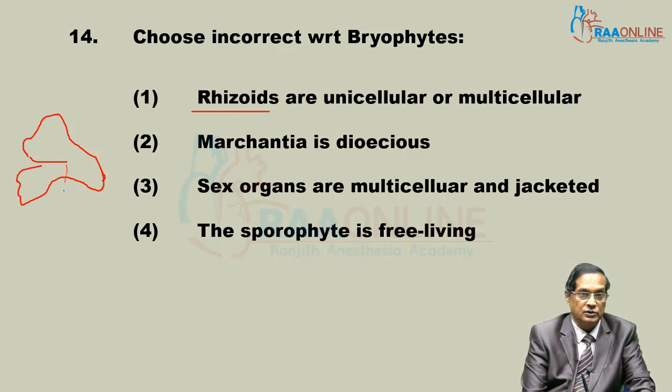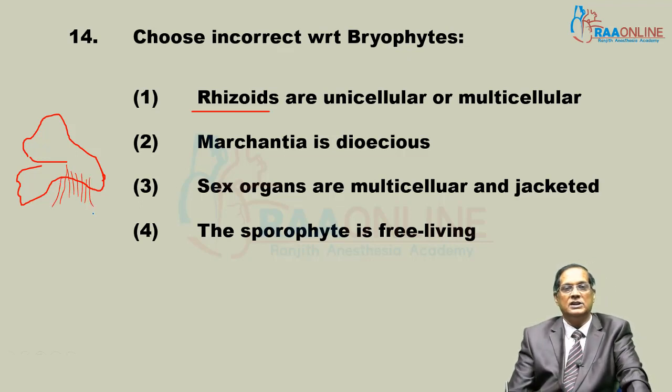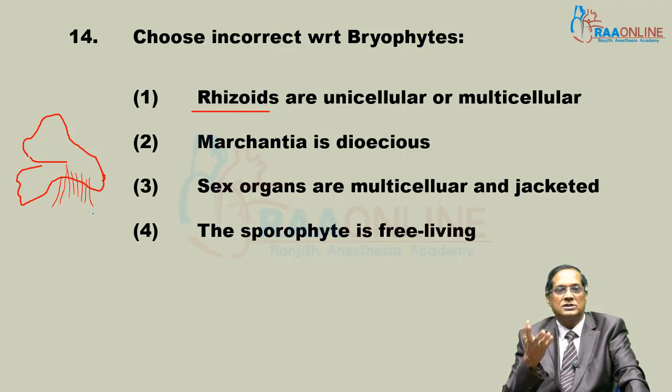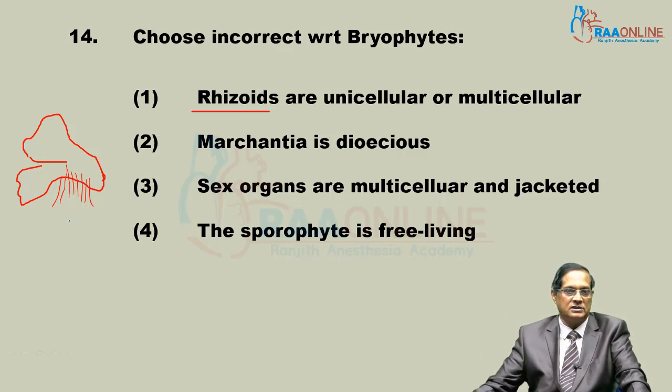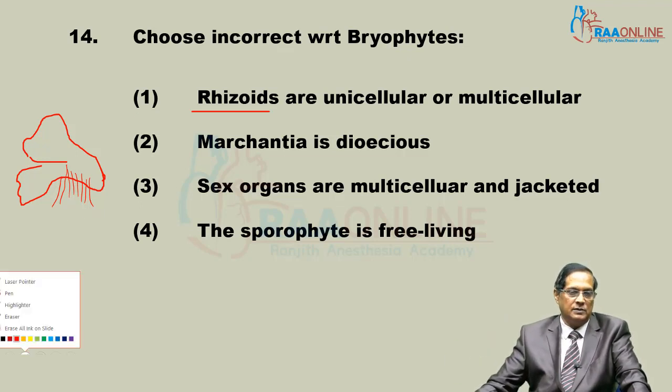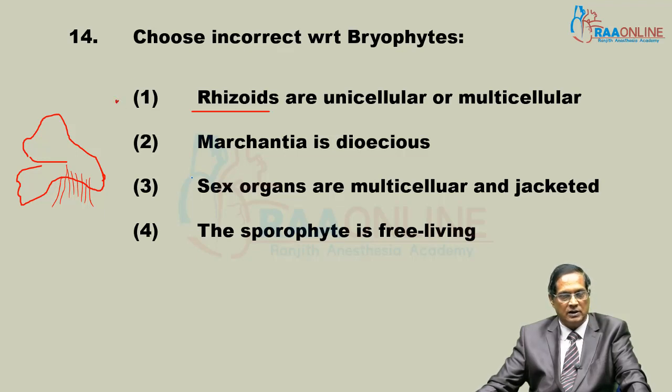And at the base you see fine thread-like structure due to which Marchantia is attached to substratum. So, rhizoids are present in bryophyte. They may be unicellular or multicellular, so the first statement is right.